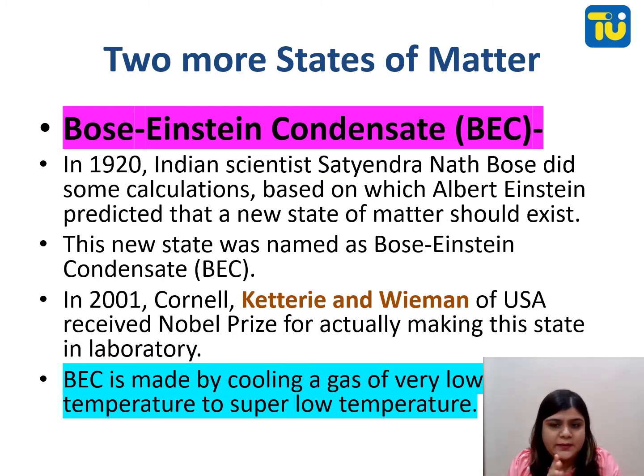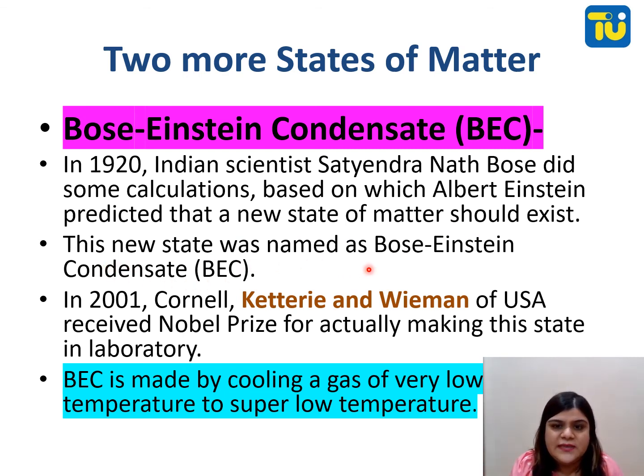Two more states of matter were discovered. One was Bose-Einstein condensate. In short, we can call it BEC. In 1920, Indian scientist Satyendra Bose did some calculation based on which Albert Einstein predicted that a new state of matter should exist.